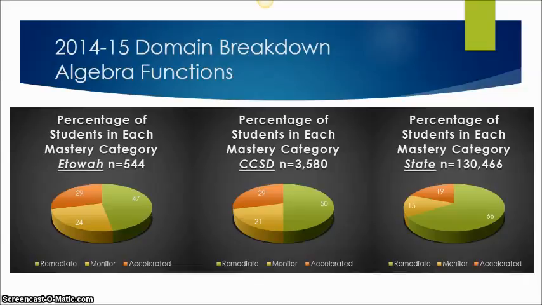And when you look at the Cherokee County School District, the CCSD in the middle, you can see that they had a pretty good 50-50 split of remediate versus monitor and accelerate. And then the state had a lot more that needed remediation, but they had a small portion of the monitor and accelerated. So there again, we still need to remember that we want to have the smallest remediate and the largest accelerated, which is what we have here.